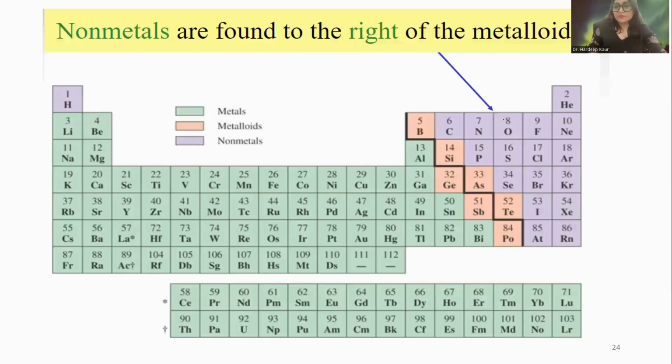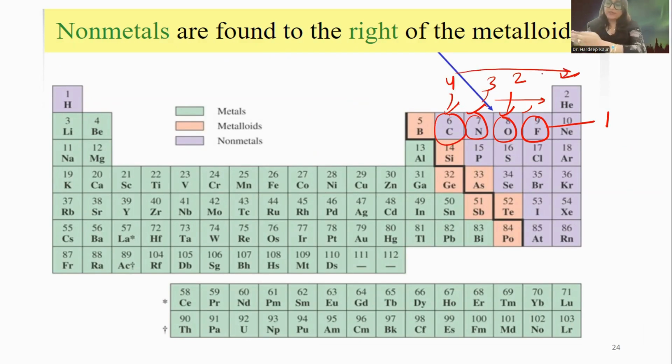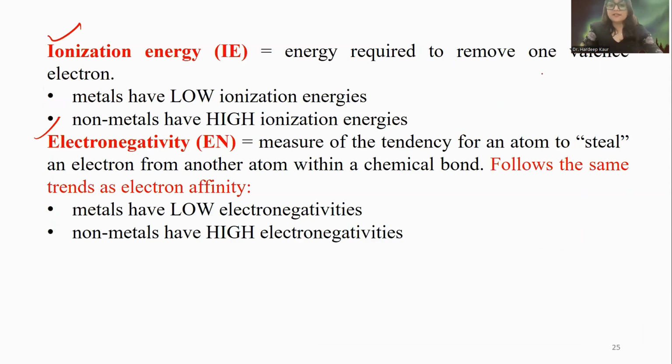In the periodic table, carbon, nitrogen, oxygen are very near to the noble gas configuration. Fluorine requires only 1 electron to get stable, oxygen wants 2 electrons, nitrogen wants 3, and carbon wants 4. So as they go right, their electron affinity increases, and mostly size decreases.